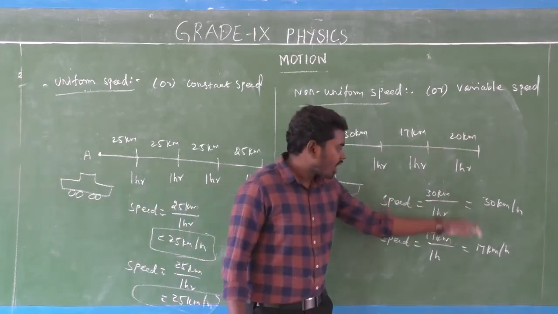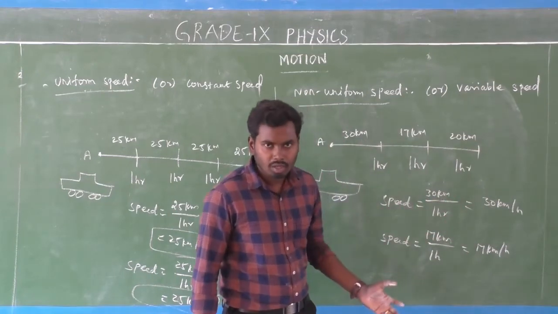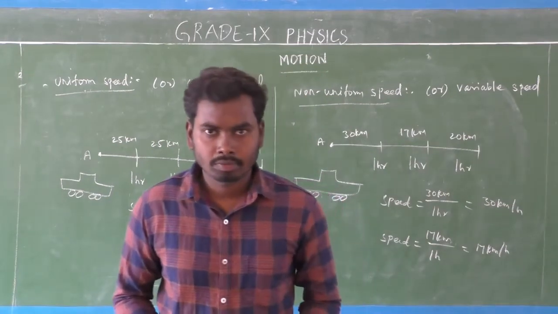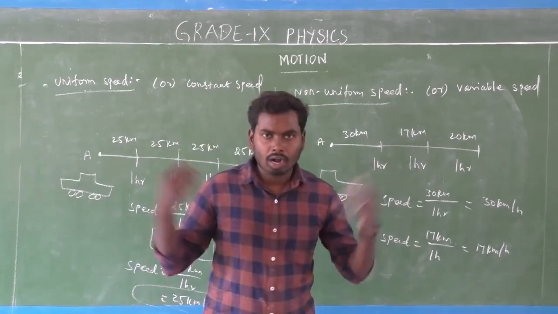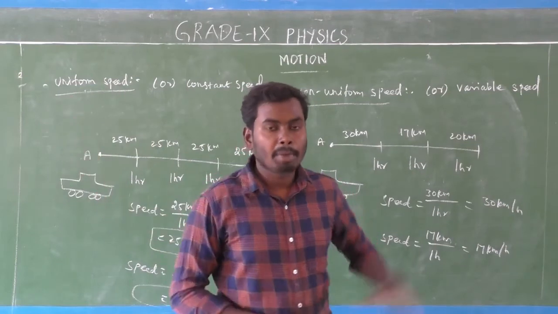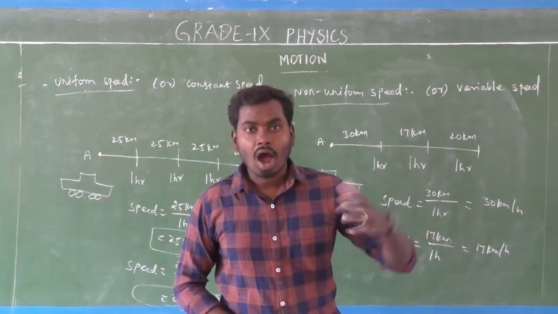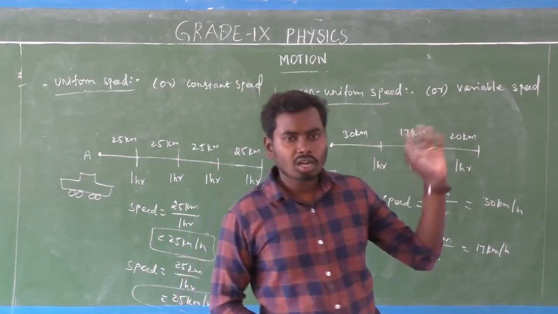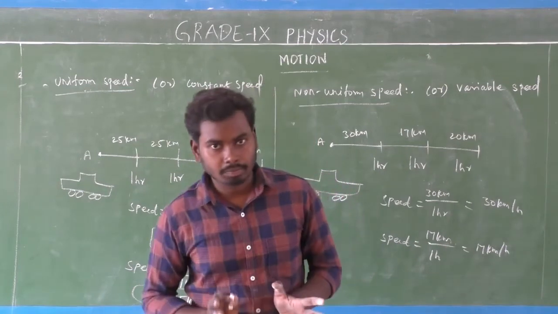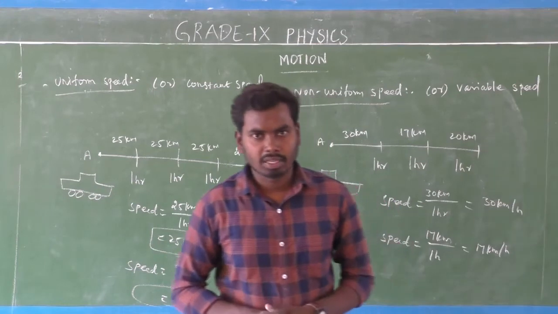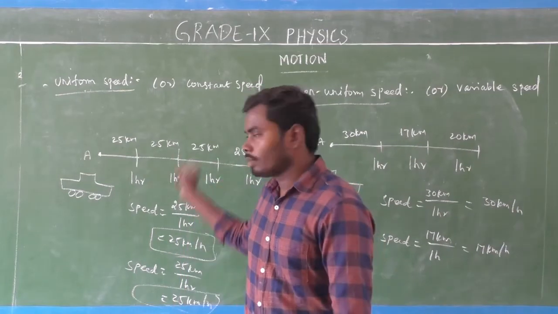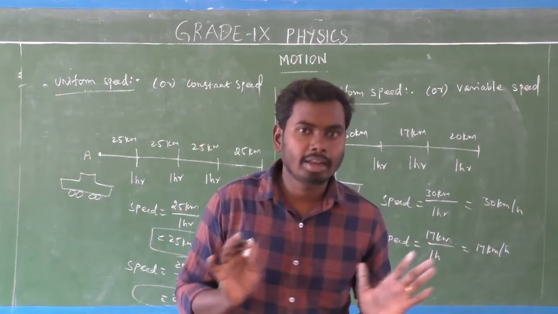Here, look, the car speed is not the same. The car speed is changing, so that is called non-uniform speed. There is a difference between uniform and non-uniform speed. In uniform speed, the car covers equal distances in equal intervals of time. But in non-uniform speed, the car covers unequal distances in equal intervals of time. Time never changes, time is constant, but only the distance is changing. So non-uniform speed is also known as variable speed, and uniform speed is also known as constant speed. It's very, very easy.